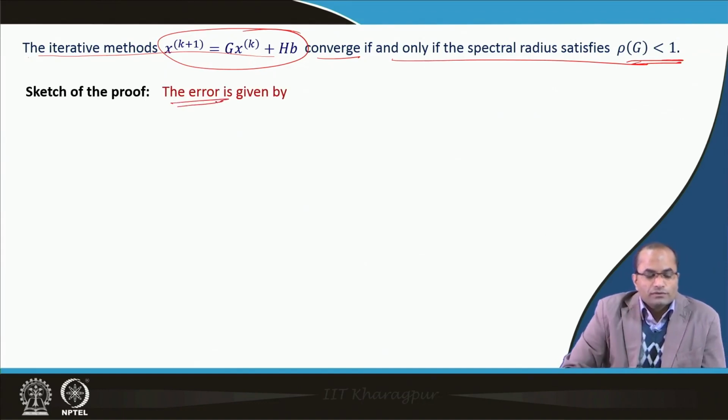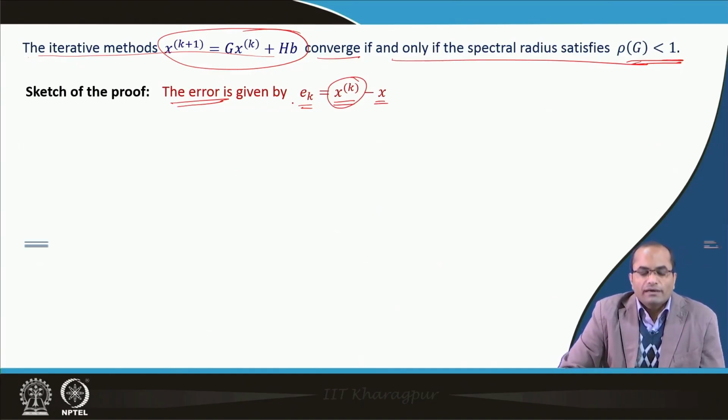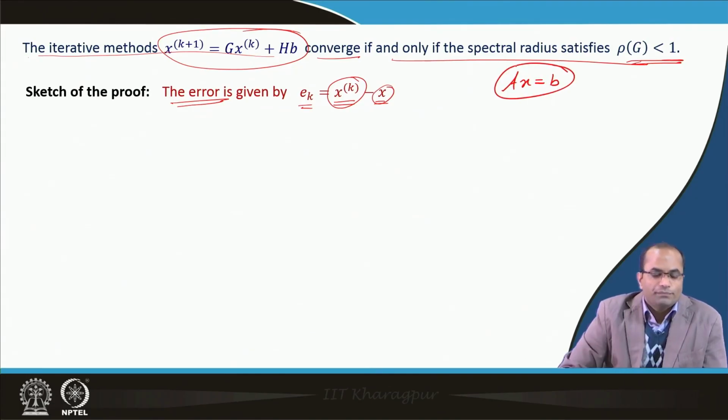Remember from the first lecture of this module, the error is given by E k as x k minus x. So, x k we denote by the approximate values after the kth iteration, and x is the exact value for this system A x is equal to b.